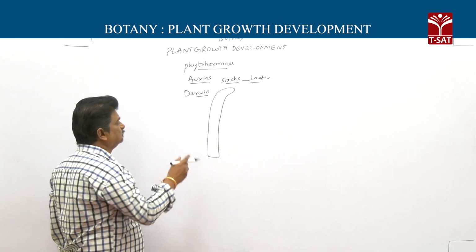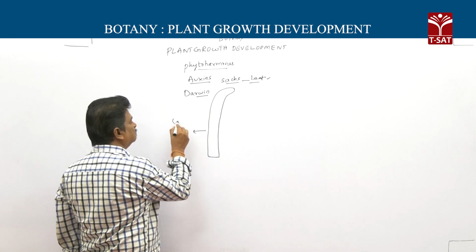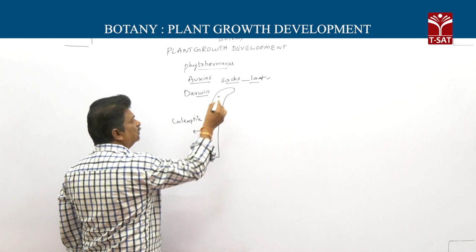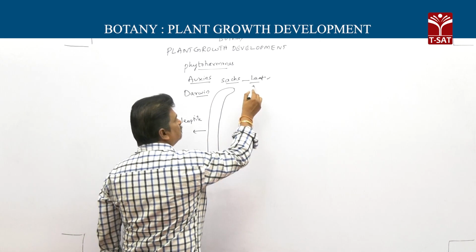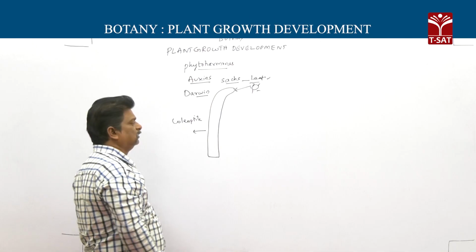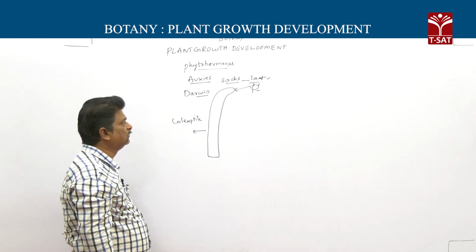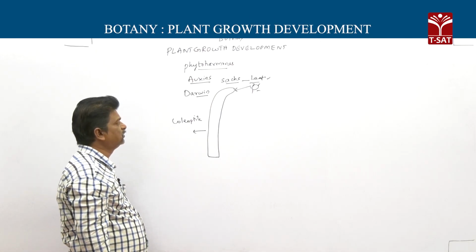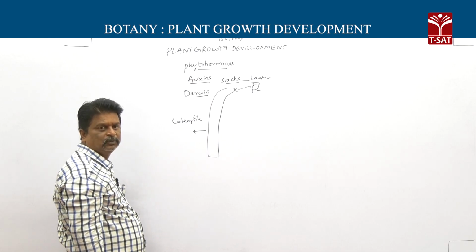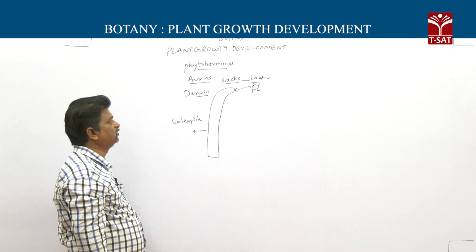How? They exposed the coleoptile to sunlight, then they noticed this coleoptile bent towards the source of light. That is called phototropic curvature.